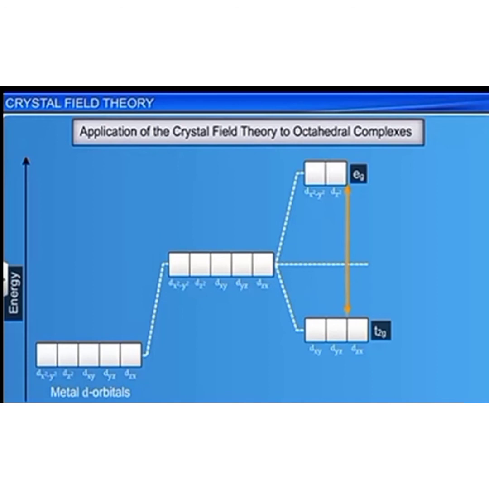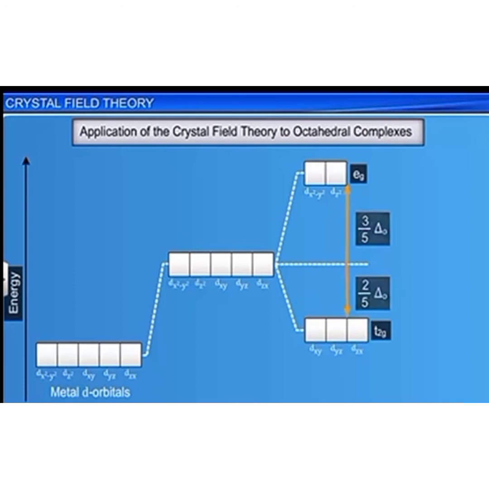The extent of the splitting in energies is represented by the symbol delta O. The subscript O indicates octahedral geometry. Due to this splitting, the energy of the 2 eg orbitals will increase by 3/5 of delta O, while that of the three t2g orbitals will decrease by 2/5 of delta O.